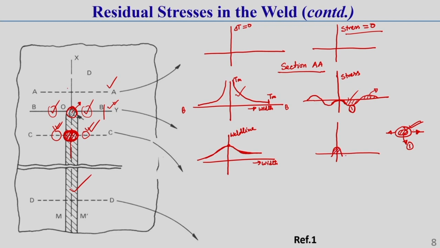As this tensile stress develops and the surrounding material is restricted, some compressive stress will develop in the surrounding material. Now, in section DD, which is far away from the heating zone, the temperature is again 0. In this zone the material contracts fully, that means it is fully solidified, so the contraction force in this zone is at its maximum level.